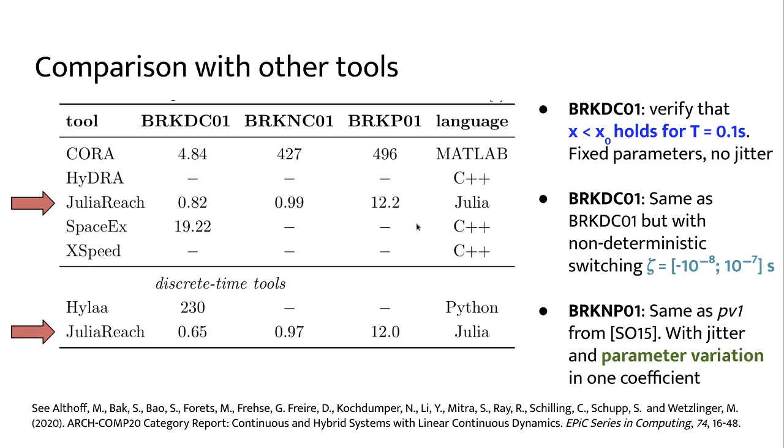So here, CORA computes with zonotopes of order 20, and intersections with non-deterministic guards were calculated using constrained zonotopes. HyLAA computes in discrete time using support functions. SpaceEx uses an SCC algorithm as a model checker. It has to check after each jump whether the successors have already been visited, and this takes 90% of the time. For all the tools, the non-deterministic scenario poses complications.